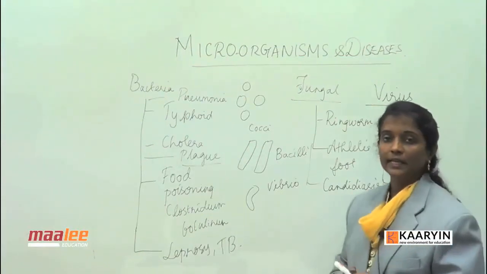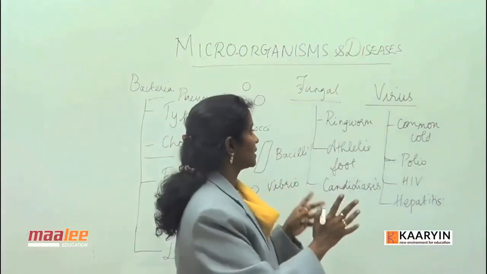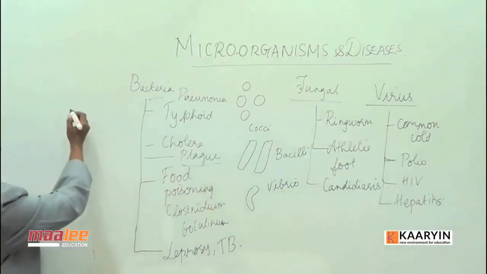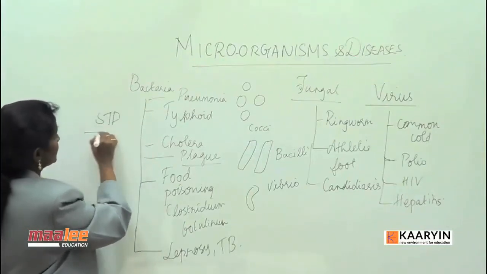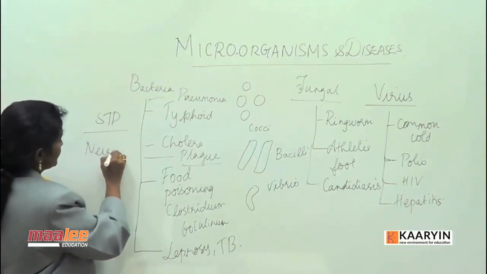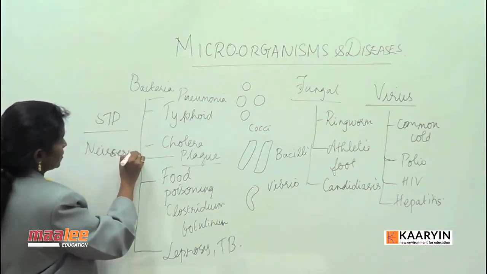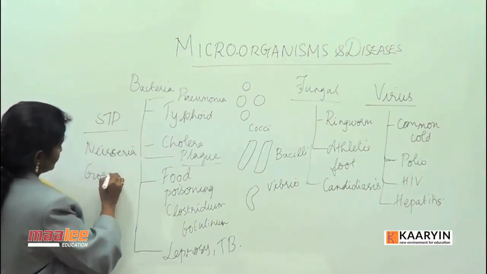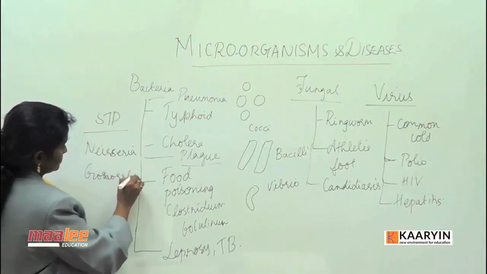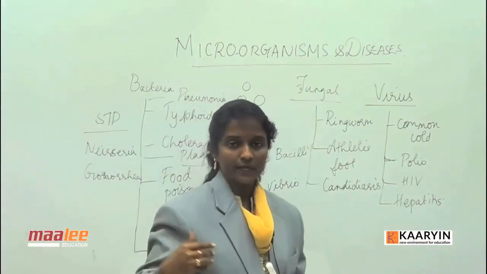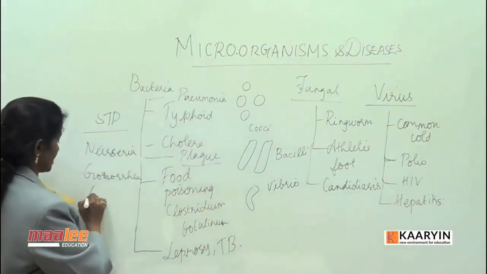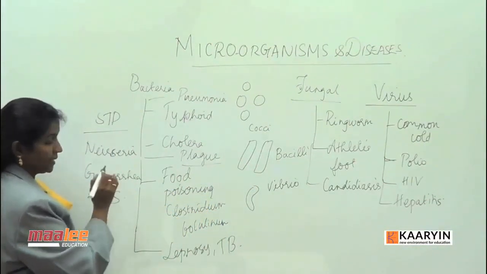Then the STDs, when you talk about a separate class, which we can call STDs, the sexually transmitted diseases. The sexually transmitted diseases like Neisseria, then gonorrhea. These are other STDs, including AIDS, which is caused by HIV, then chlamydia.